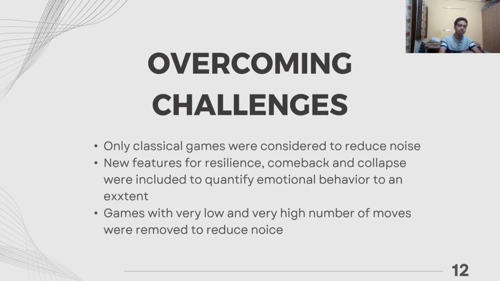Low number of moves is because the accuracy could be very low in such games, and in games with a higher number of moves, generally the problem is when a position has reached a dead end. No player can win from that position. It's basically a draw. And if the players continue making random moves, the chess engine will still show it to be of 100% accuracy. So to avoid any such noise, I remove such games as well.